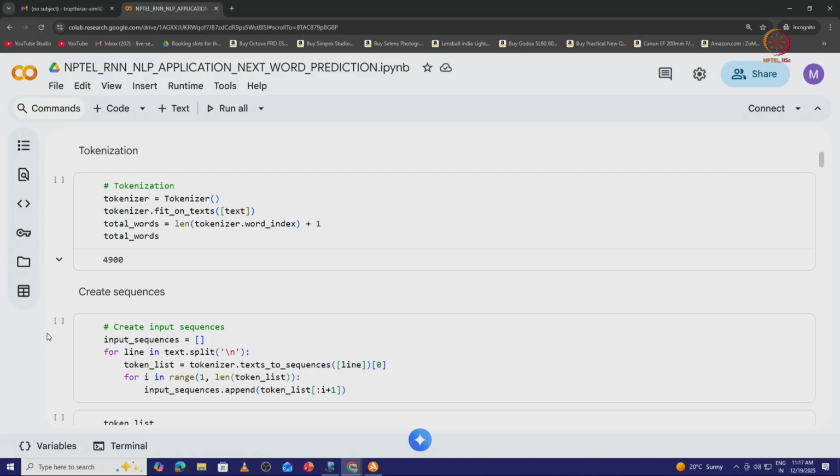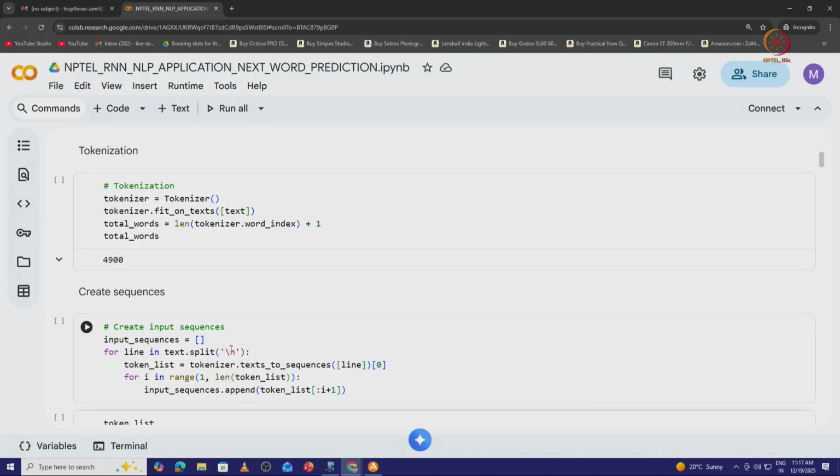Now, when we have these many words, we have to create the input data to be given to the RNN model. So, we need to create sequences. For that we are making use of this code cell. I simply create one empty list so that I can store all the input sequences. So, input sequences equals an empty list. Now, how do I segment this? I already mentioned a paragraph could be segmented into sentences, and sentences can be converted into words. So, instead of just taking sentence by sentence, what we have done is, if you consider a paragraph, every line is split. So, for every line in the text data, we have to split it.